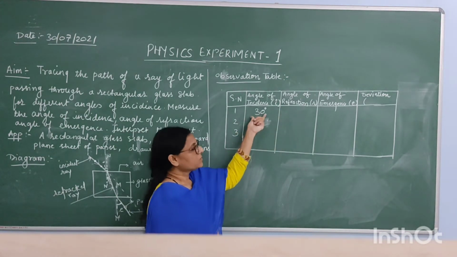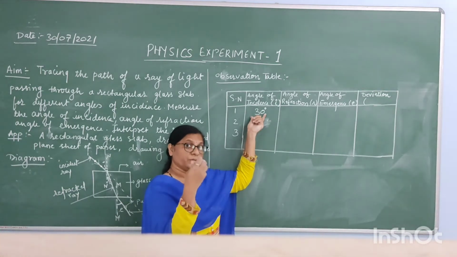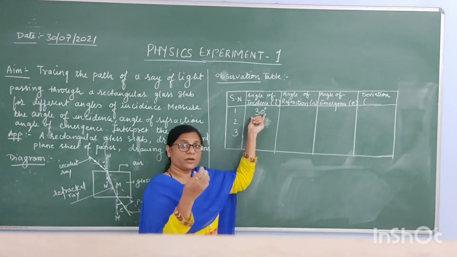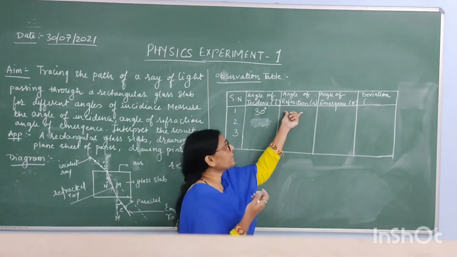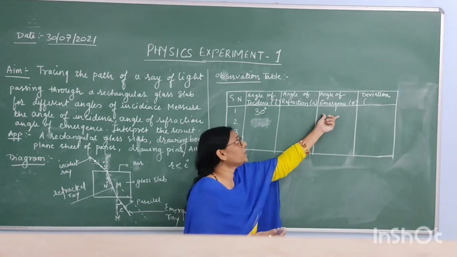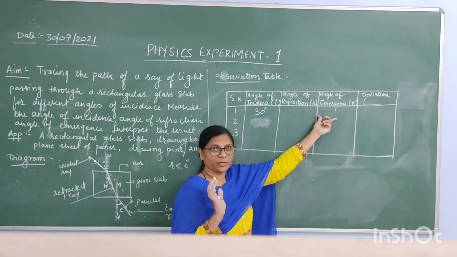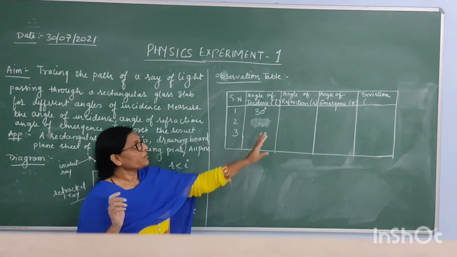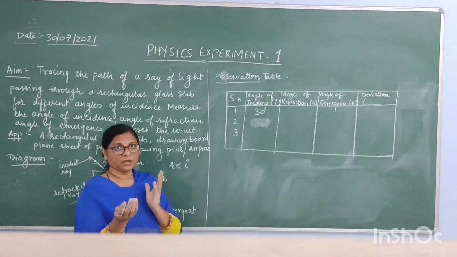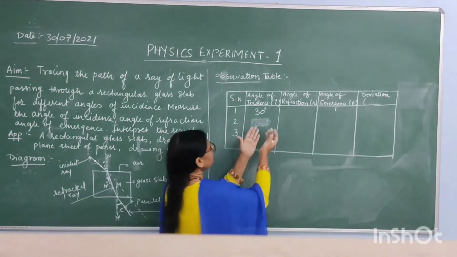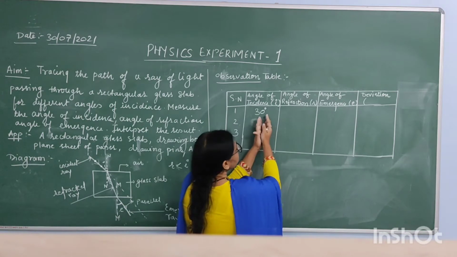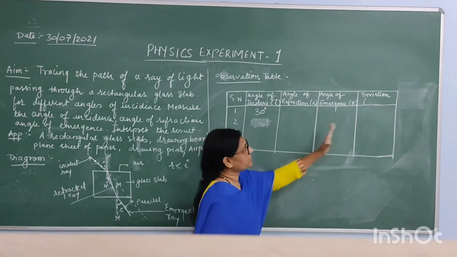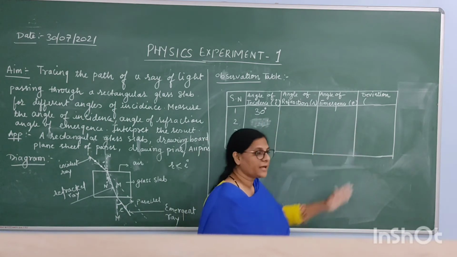calculation, suppose we are going to incident the ray of light with 30 degree angle of incidence, then what will be the refraction angle we'll get, and what will be the emergence, that we will measure from that figure. Afterwards, we are going to find out the deviation. Deviation is what? The difference between the angle of incidence and the angle of emergence. That we are going to find out in the last column.